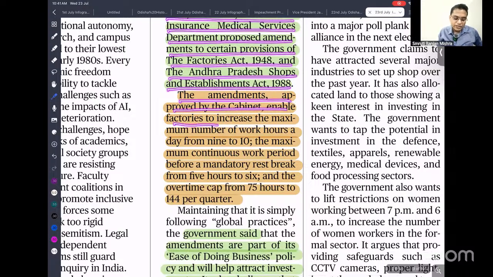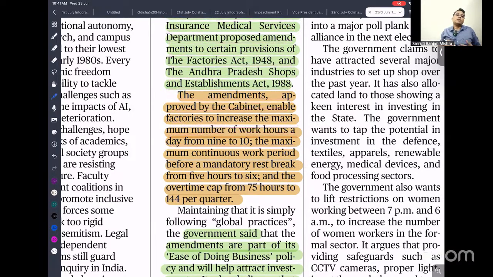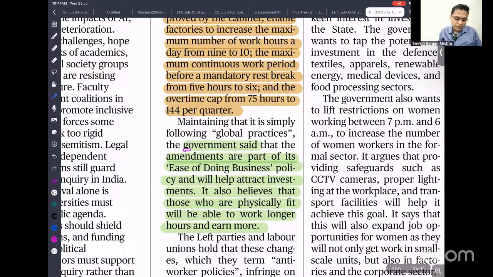It increases the maximum number of working hours from 9 to 10. So the maximum working hours in a day are increased, with mandatory rest after 5 to 6 hours, and an overtime cap raised from 75 hours to 144 per quarter. The government said the amendment is part of promoting ease of doing business to attract investment. Okay? So they need this.